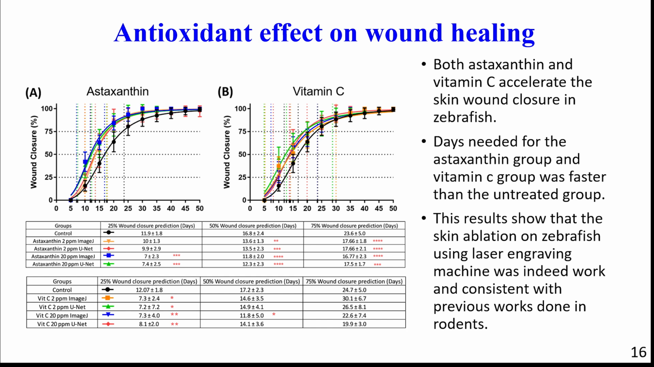Another validation we did to put our method to the test. We used antioxidants to examine their effect on wound healing. Antioxidants are known to be effective in helping speed up wound healing. According to our results, both astaxanthin and vitamin C can accelerate the skin wound closure in zebrafish. Days needed for the astaxanthin and vitamin C groups were fewer than the untreated group. This result was proof that our method worked consistently with prior studies in wound healing.